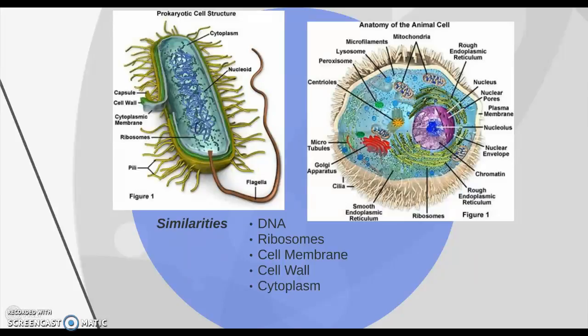The ribosomes are scattered throughout the cytoplasm in both cells, but in a eukaryotic cell, they're also on the rough endoplasmic reticulum. Both types of cells have a cell membrane, which protects the cell and allows things to go in and out of the cell. They both have a cell wall. Animal cells do not, but plant cells, which are another type of eukaryotic cell, do have a cell wall, as well as prokaryotic cells. And then they both have cytoplasm.